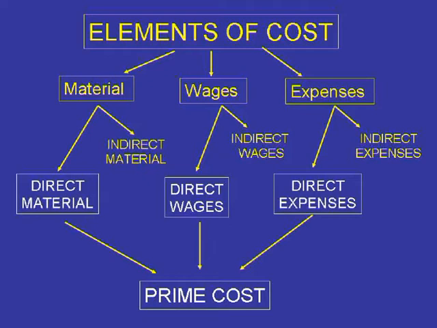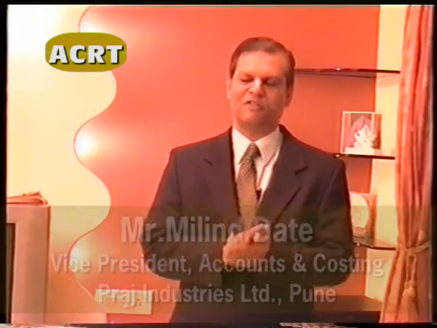The sub-elements are direct material, indirect material, direct wages, indirect wages, direct expenses, indirect expenses. The aggregate of direct material, direct wages, and direct expenses is called prime cost. The first sub-element of prime cost is direct material. Let us learn more about it from Mr. Milind Date. Direct material cost.